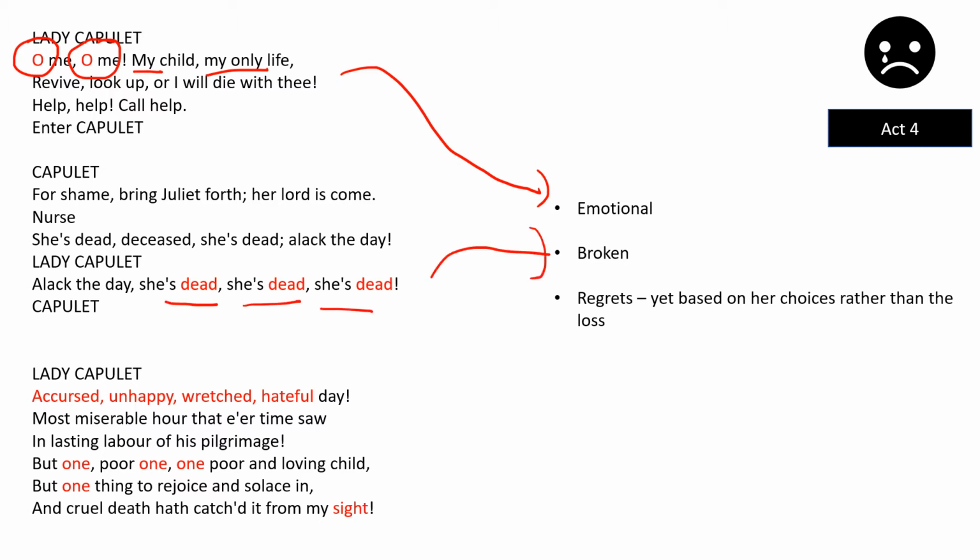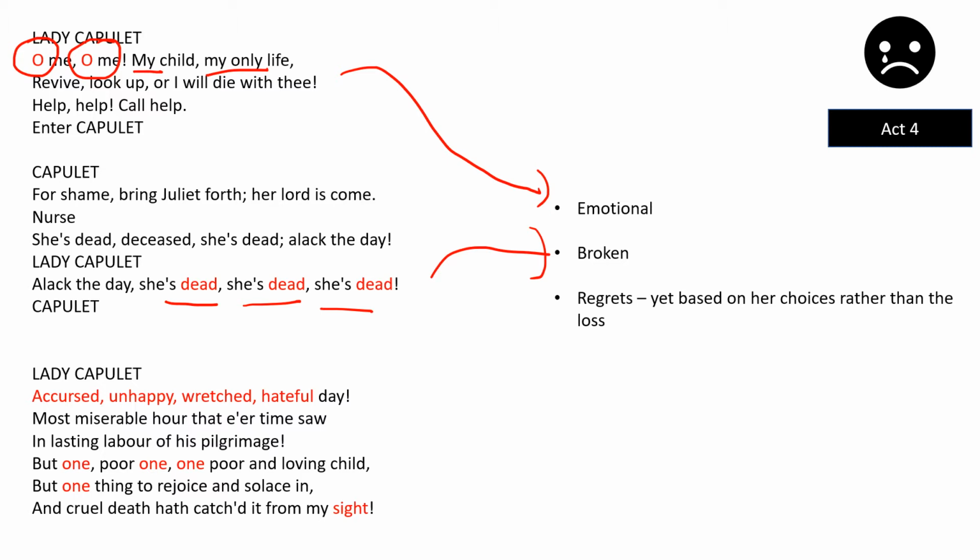It's almost as if she cannot cope with this, which is very much similar to what happens with the nurse. The nurse breaks down. Her language breaks down. She can't talk in the same way that she did before. And this repetition shows that kind of breakdown in the emotional thought pattern that's going on. But then we have an interesting change, because she goes from being upset, emotional, to being in the middle there, where she's kind of broken. But then we have something strange right at the end.